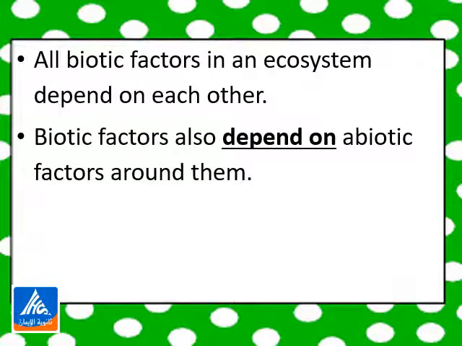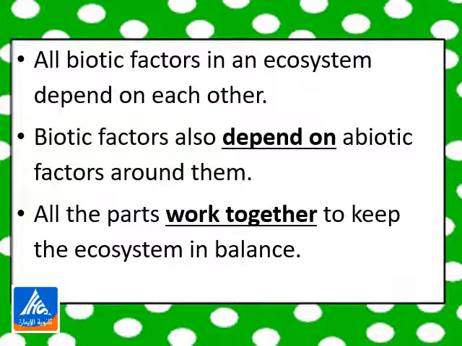Biotic factors also depend on abiotic factors around them. As we mentioned in the definition of an ecosystem, biotic factors and abiotic factors interact with each other. This means that biotic factors depend on abiotic factors that are found around them. All the parts work together to keep the ecosystem in balance.